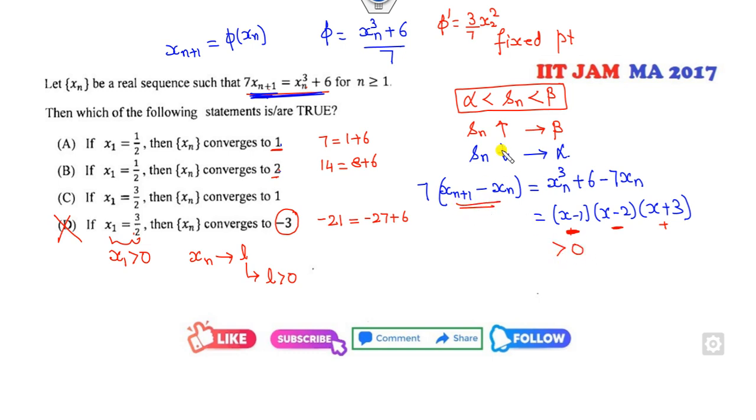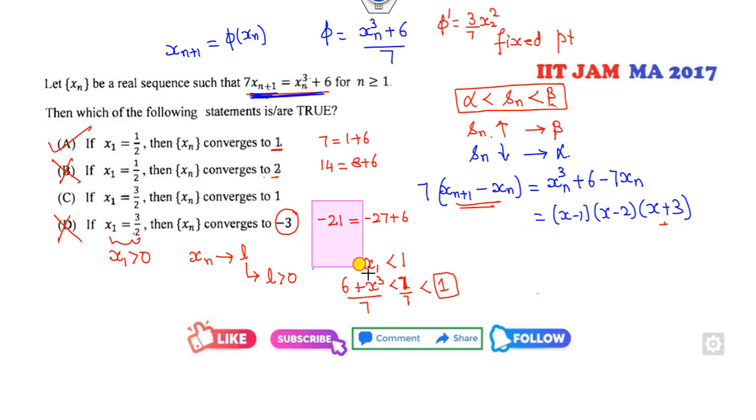So once it's an increasing sequence, it converges to the upper bound. So what is the upper bound of this sequence? I already proved that if x is less than 1, x cube is also less than 1. I add 6 on both sides, it is 7. If I divide it by 7, it is less than 1. So the upper bound is 1. So that means the first option is correct, second option is cancelled.